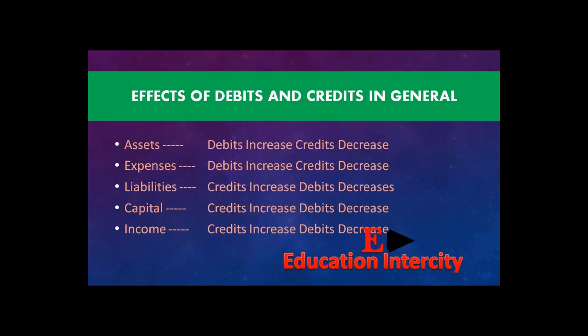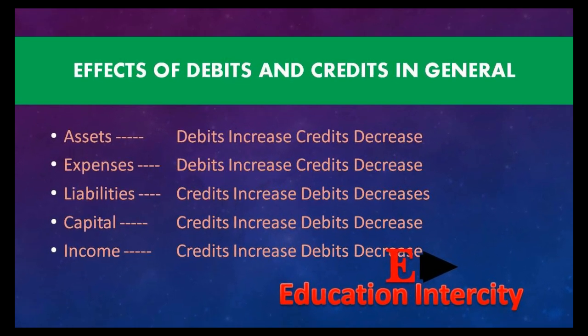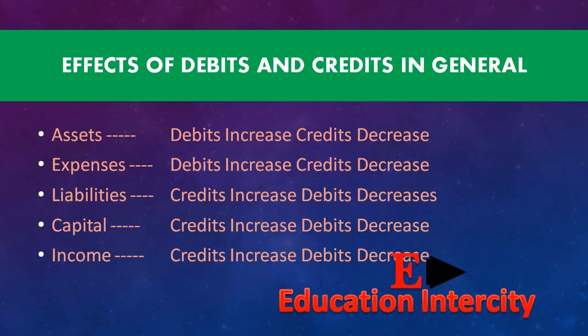So after learning the golden rules of accounts, now we learn the effects of debit and credit in general. So let's move ahead. Assets: debit increase, credit decrease. Expenses: debits increase, credit decrease. Liability: credit increase, debits decrease. Capital: credit increase, debit decrease. Income: credit increase, debits decrease.